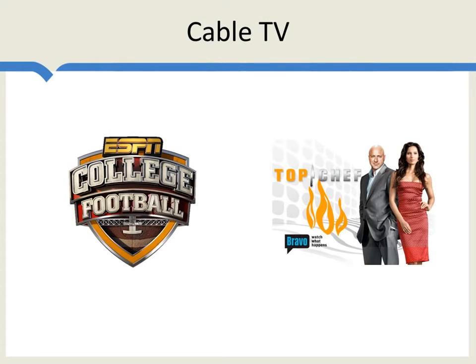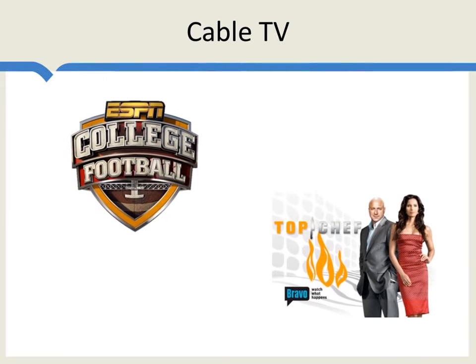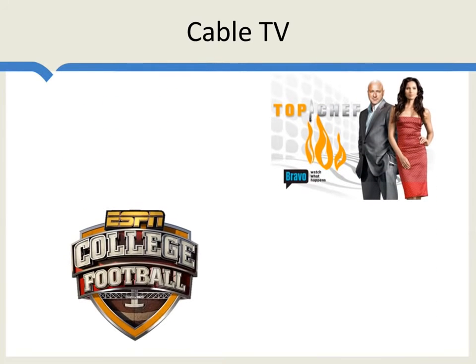Cable TV is typically sold as a package or a bundle of hundreds of channels. And this makes a lot of sense because cable TV satisfies all of our conditions for bundling to be profitable and also to be efficient. For example, people who are watching a lot of ESPN are probably not watching a lot of Bravo, a lot of Top Chef. Not only do preferences differ, but there's only 24 hours in a day. So if you're watching a lot of ESPN, you can't be watching a lot of Top Chef, and vice versa. But this negative correlation among channel values creates a bundle value which goes closer to the mean, which becomes more homogeneous. And that's exactly what we require for bundling to be profitable.